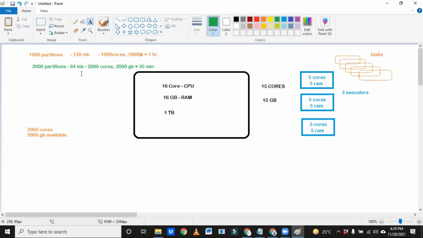Just try to understand why Hadoop 2 has 128 MB and Hadoop 1 has 64 MB as a block size. If 64 MB gives better performance, why did Hadoop 2 implement 128 MB? Try to understand that.